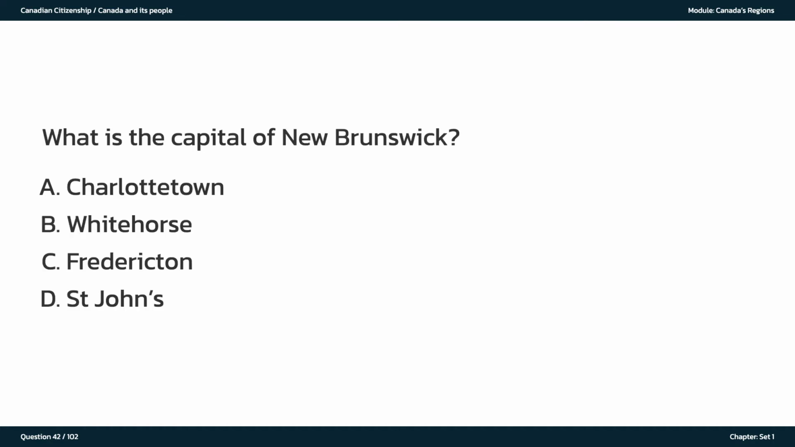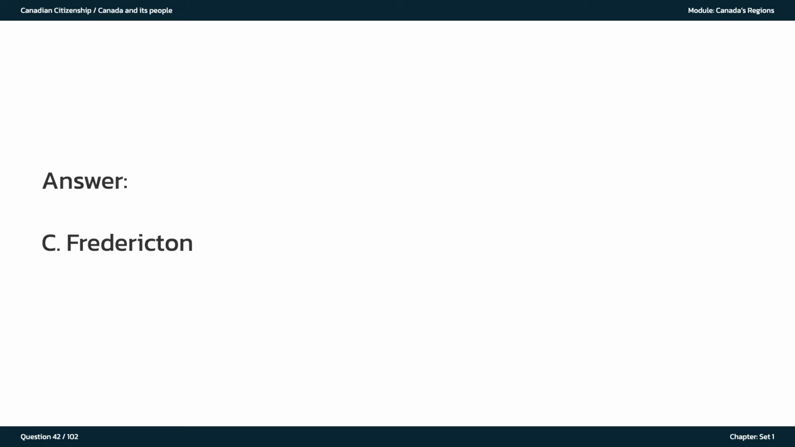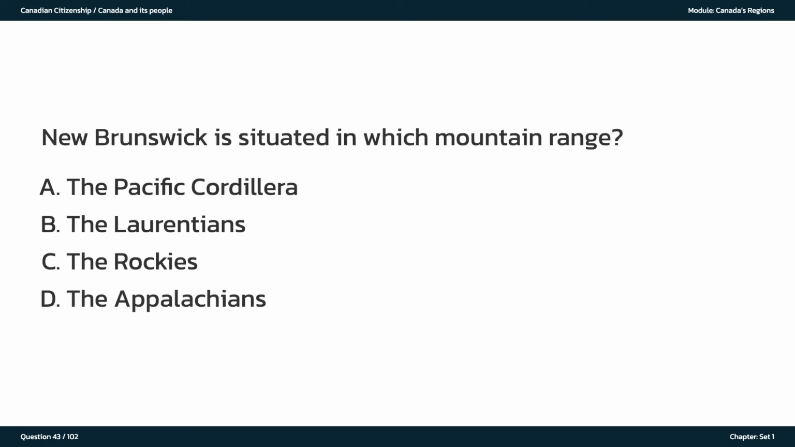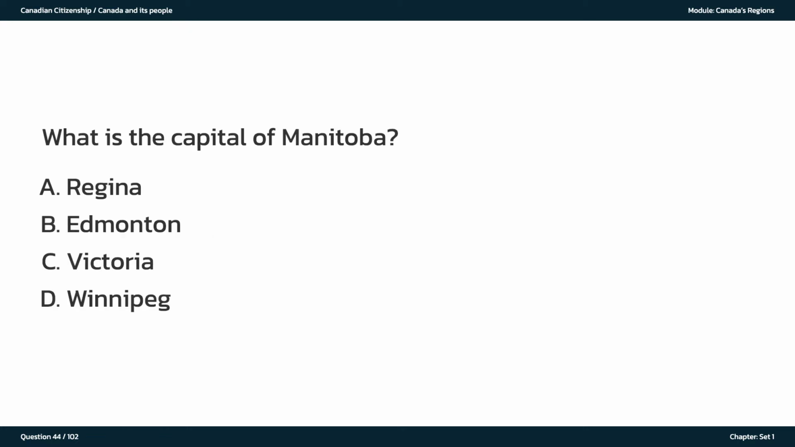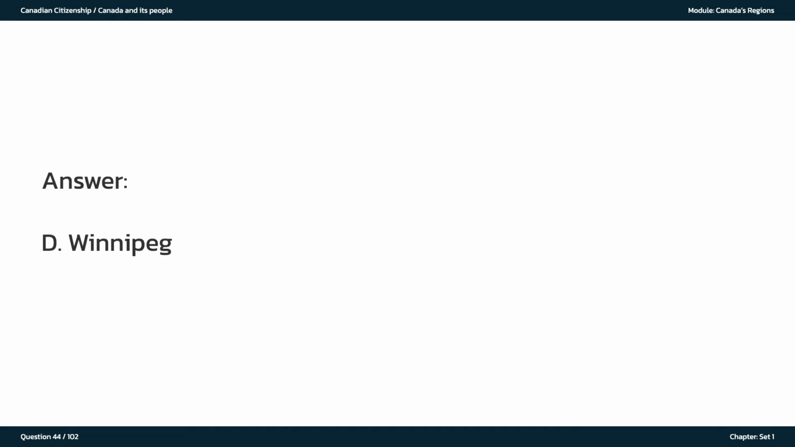What is the capital of New Brunswick? A. Charlottetown. B. Whitehorse. C. Fredericton. D. St. John's. The answer is C. Fredericton. New Brunswick is situated in which mountain range? A. The Pacific Cordillera. B. The Laurentians. C. The Rockies. D. The Appalachians. The answer is D. The Appalachians. What is the capital of Manitoba? A. Regina. B. Edmonton. C. Victoria. D. Winnipeg. The answer is D. Winnipeg.